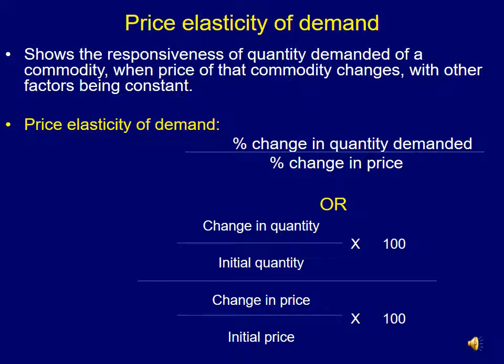and also if we take the changes in price, likewise the price before one month and today's price, their difference is the change in price, divided by the initial price, the price before one month, multiplied by 100. And if we divide the quantity term by the price term, we will get the price elasticity of demand. So in the next slide again we will see what all information would be required in order to calculate price elasticity of demand. Try to remember this formula. This is again an important formula for your examination.